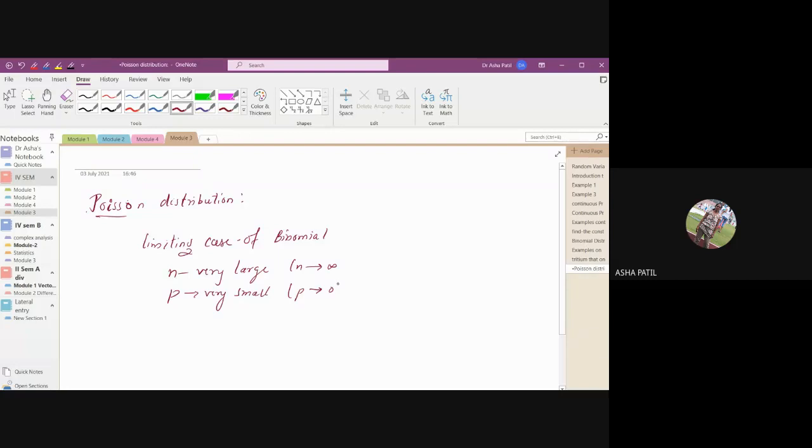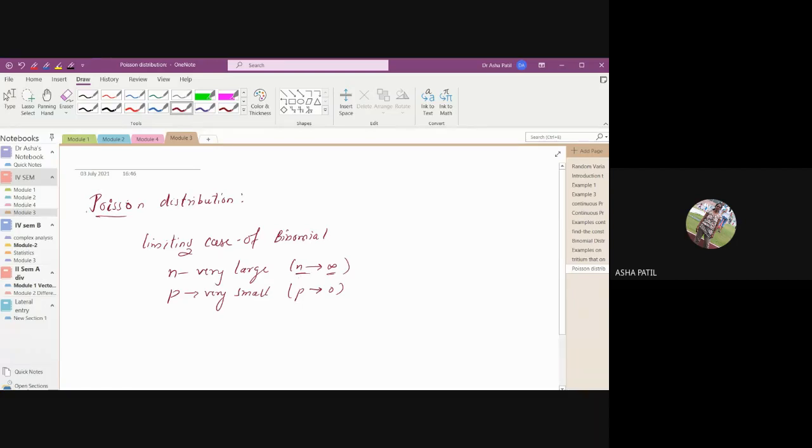P stands for the probability of success. You are doing the experiment infinite number of times, countably infinite. It is a discrete distribution. Poisson distribution is one more discrete distribution. Though n tends to infinity, the trials are countable here. So we'll take it as a discrete distribution.